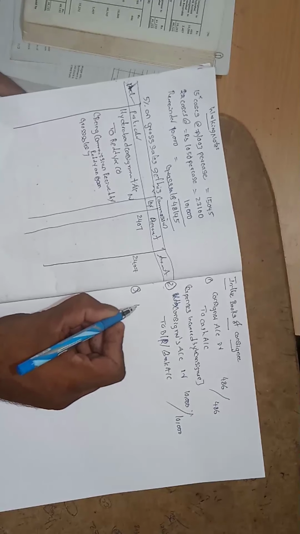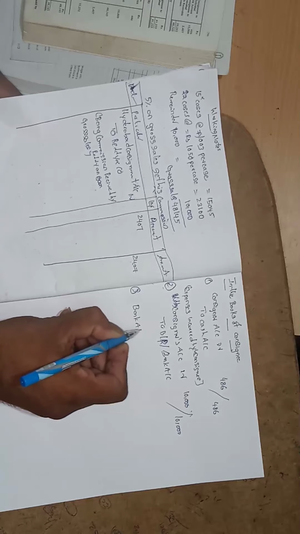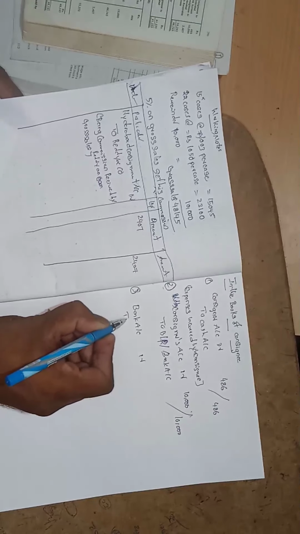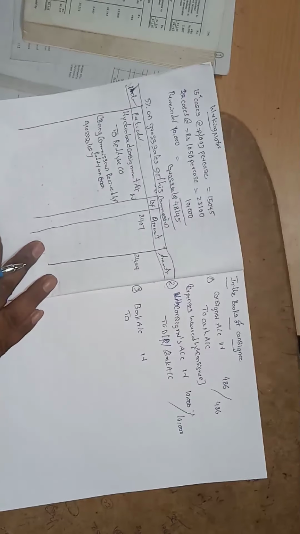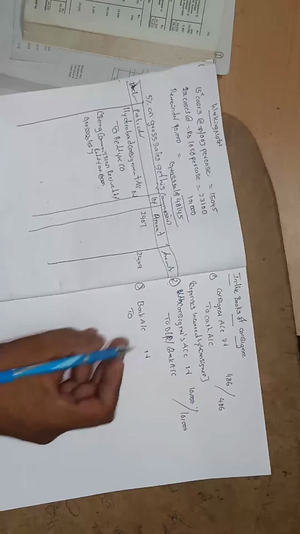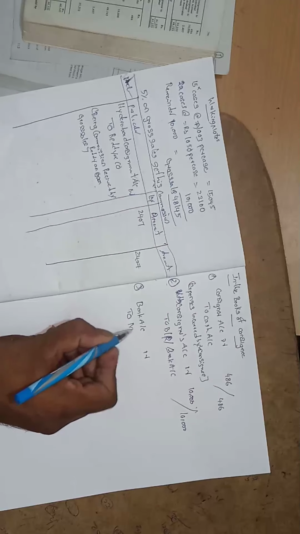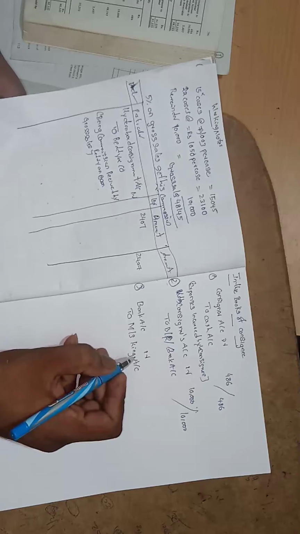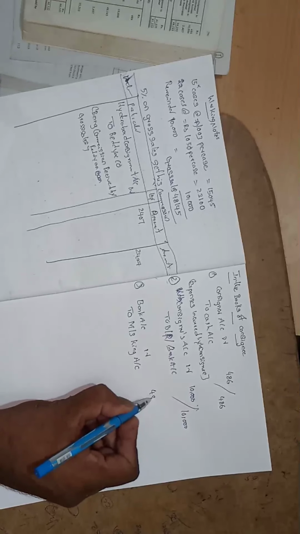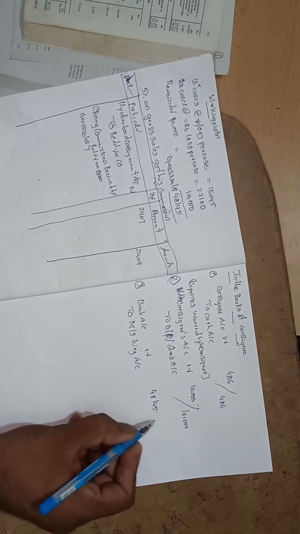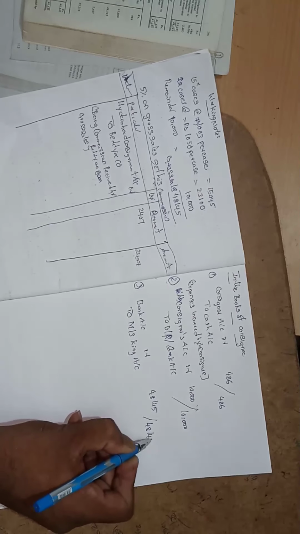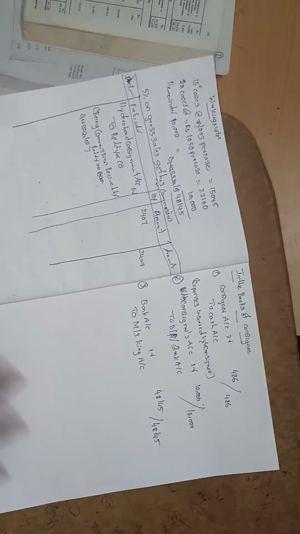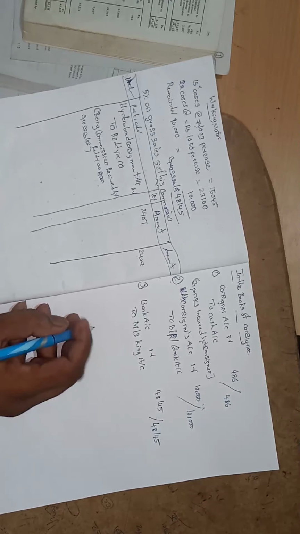The entry is bank account debit to the consignor's account, that is M/S King account. How much is the sale? The gross sales mentioned here are 48145, that is 48145, amount 485.